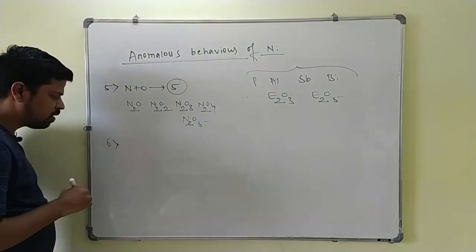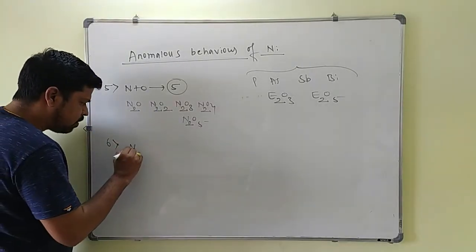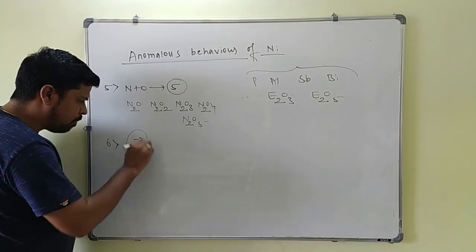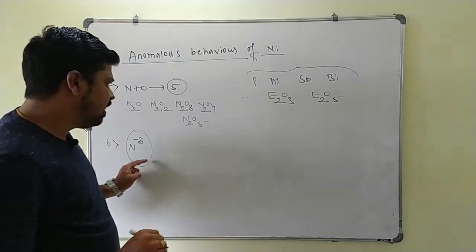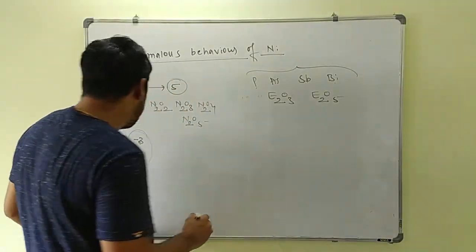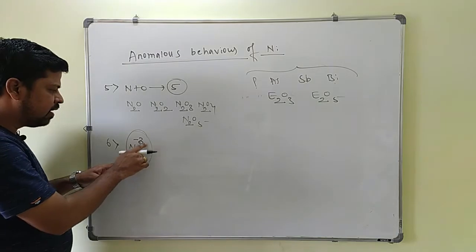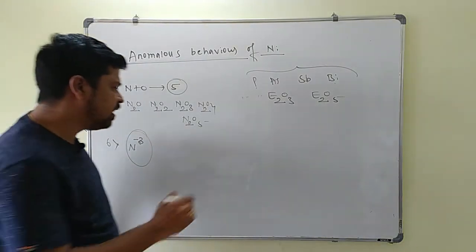Next point, because of the high electronegativity of nitrogen, it has maximum tendency to show the -3 oxidation state, but this tendency decreases down the group from phosphorus to bismuth here. That's why in case of group 15 elements only nitrogen has maximum tendency to show the -3 oxidation state.